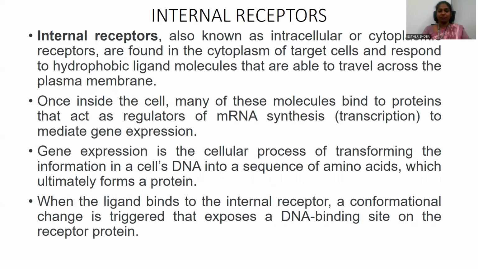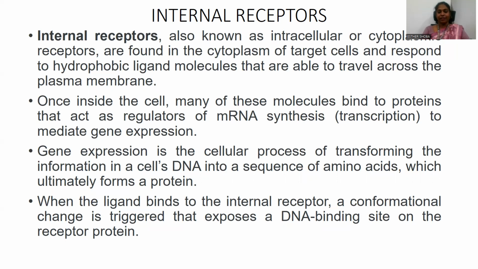Coming to the first one, what are internal receptors? Internal receptors are also known as intracellular receptors or cytoplasmic receptors. Where do we find them? We find them in the cytoplasm of the target cells. These receptors are able to take ligand molecules which are hydrophobic in nature and able to travel across the plasma membrane.